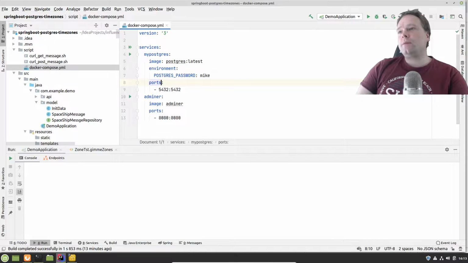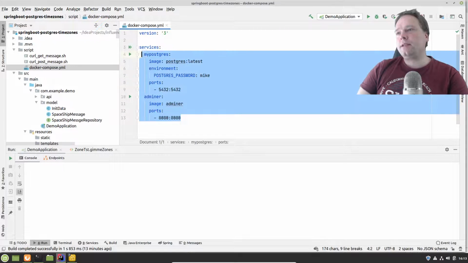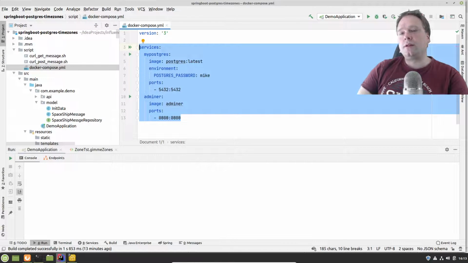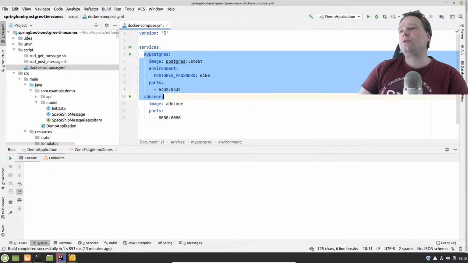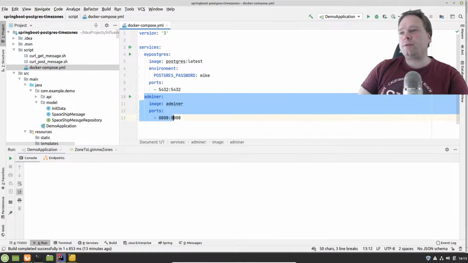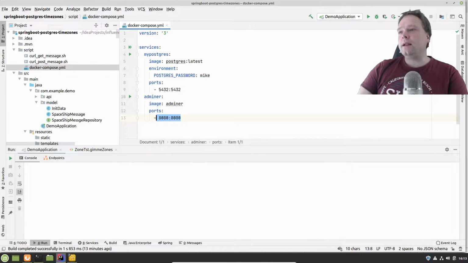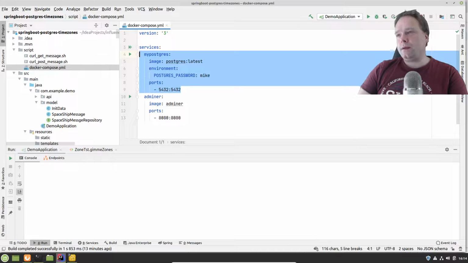Then I created a Docker Compose file, and this is taken from the documentation on Postgres on Docker Hub, on how to create a good Docker Compose file. We have my Postgres right here. Then we have an administrating tool right here, which is also started up. That means that I can go to port 8080, and then I can actually administrate the Postgres server that is up and running right there.